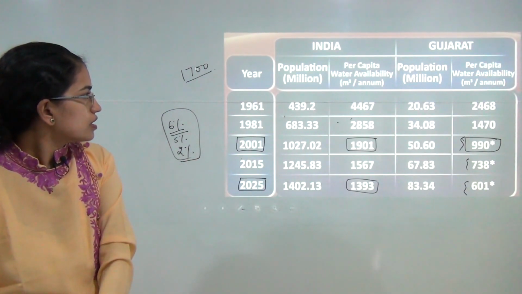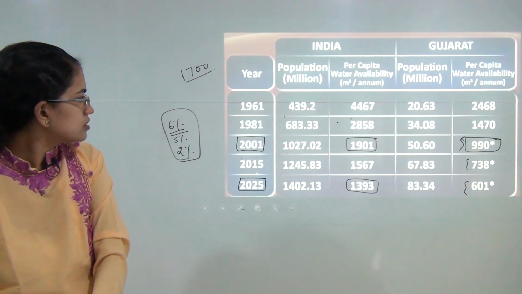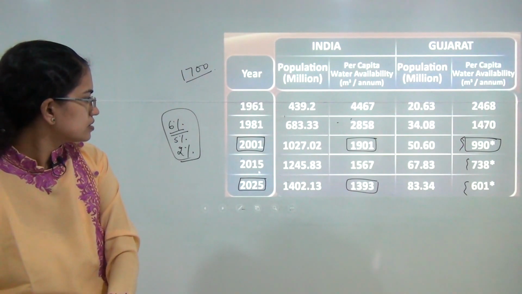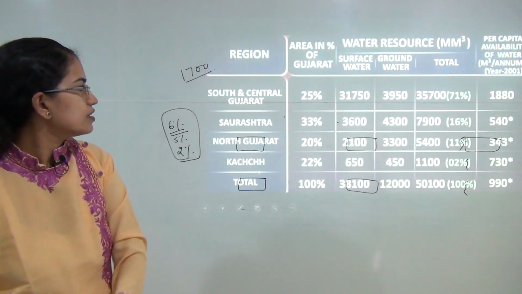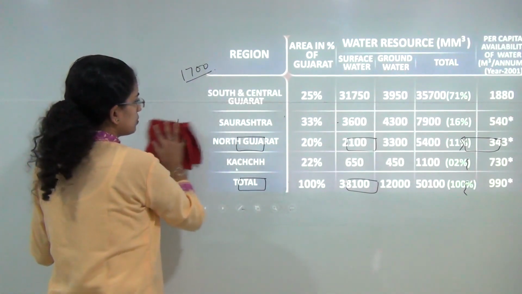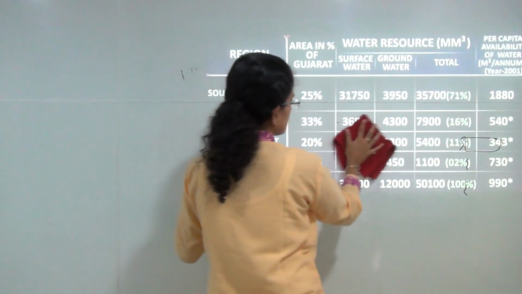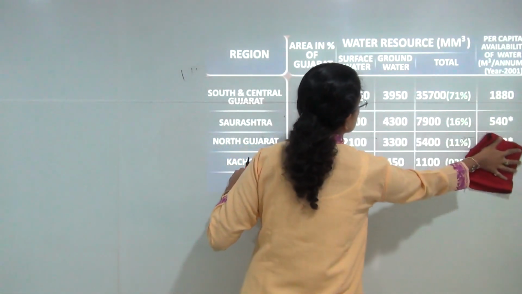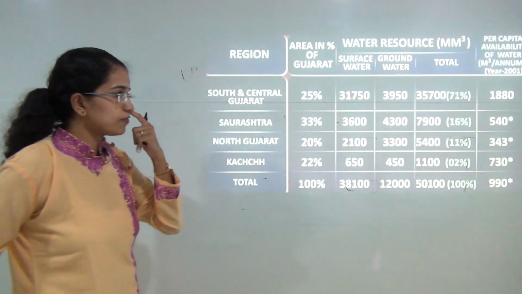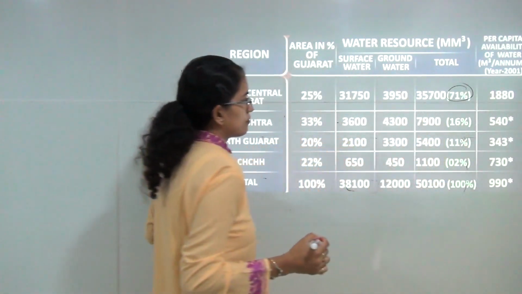Now if we move forward, you have the 4 regions that are demarcated here, and when we look at these 4 regions, you can see the south and central Gujarat is the most flourished region, with nearly 71% of the surface water resource present in this region.